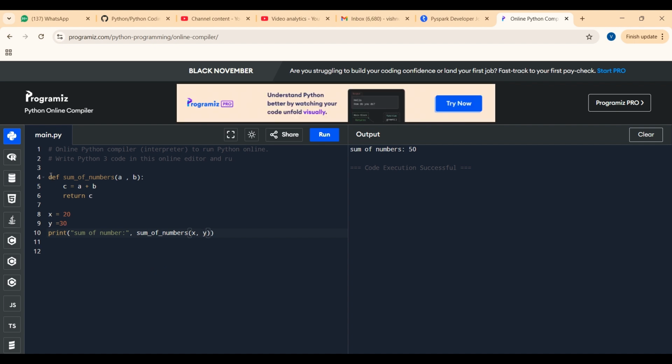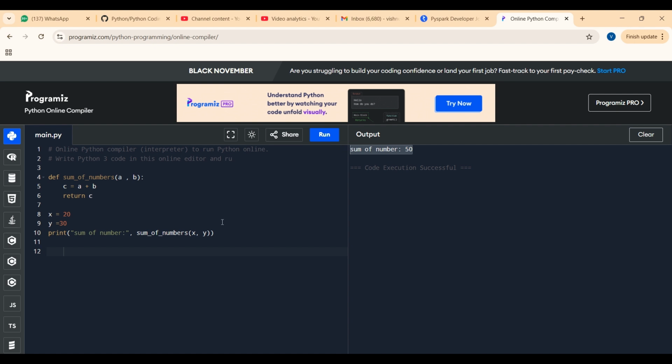By this, we have created a function with two parameters, and after adding the two parameters, that value is stored in variable c. I'm returning that variable. After that, I'm taking two variables and storing values in them, x is equal to 20, y is equal to 30. And I'm using a print statement for finding the sum of numbers, with the same parameters we have taken. Let us run this program and see. I got the sum of numbers.